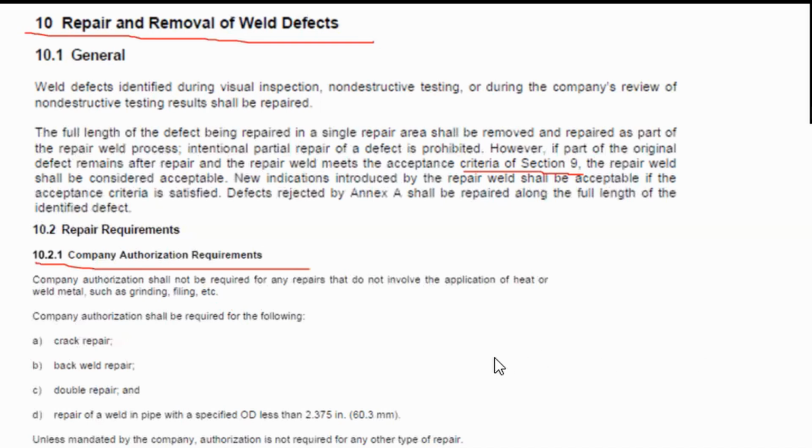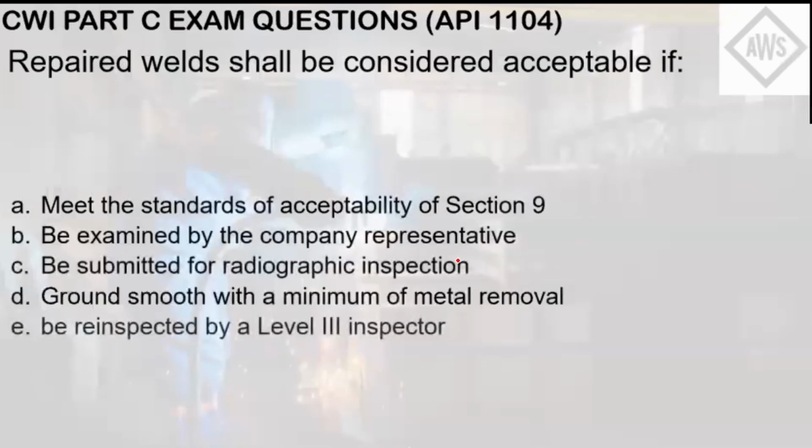So the choices here, be examined by the company representative. It is not enough of an answer for you to conclude that the repair weld is acceptable. Be submitted for radiographic inspection. Submitting the x-rays or the radiographic films does not equate that the repaired weld is acceptable.